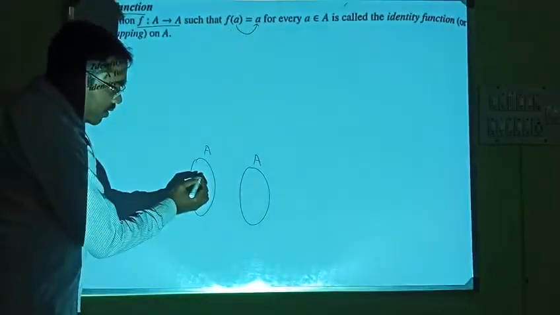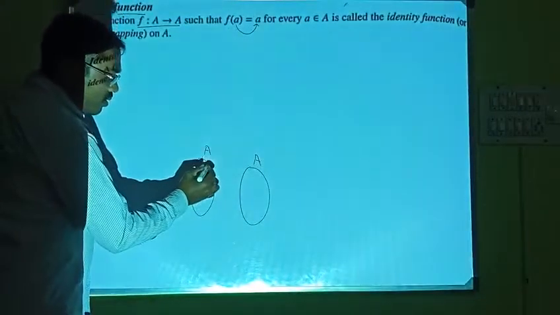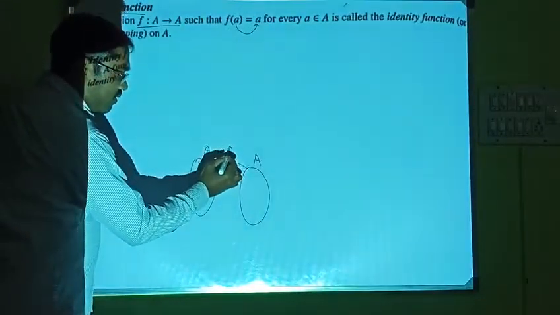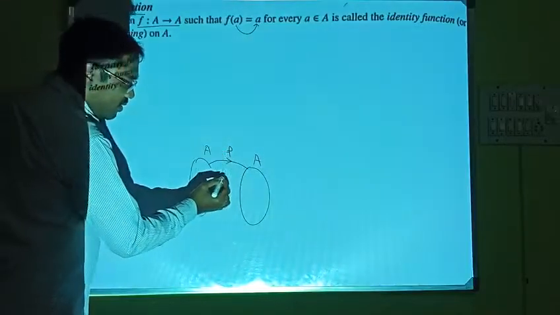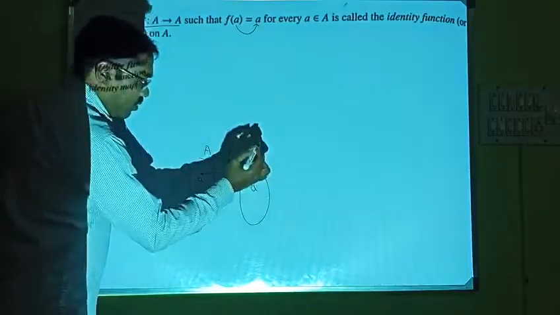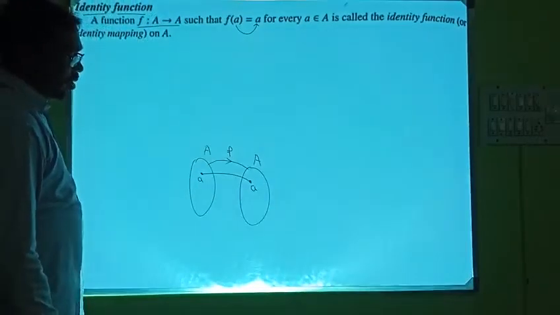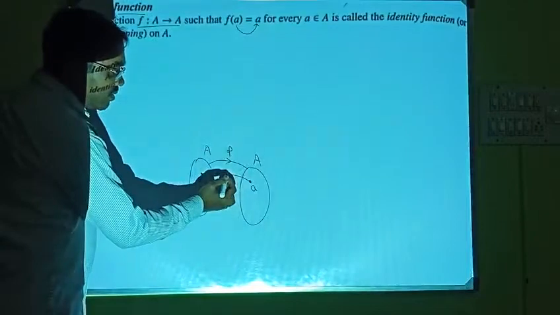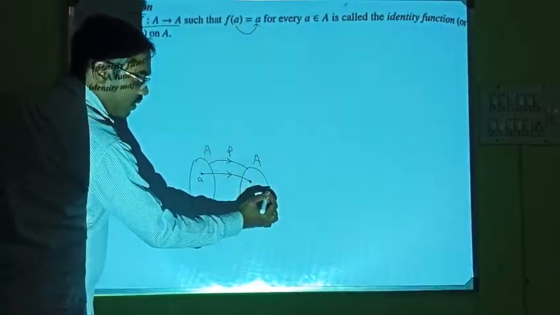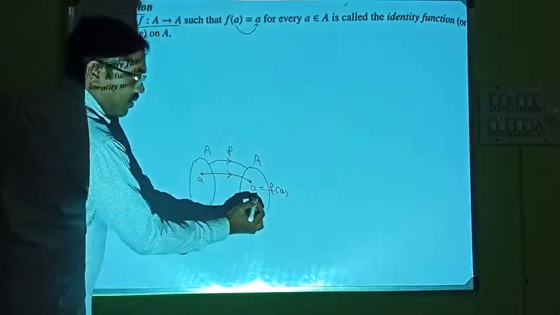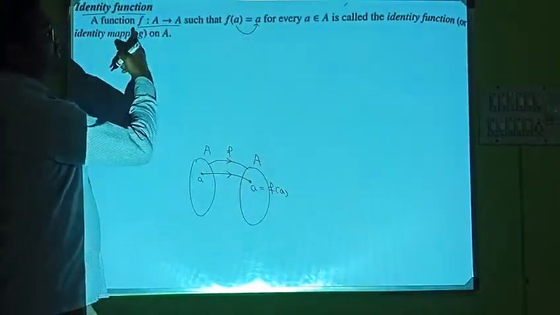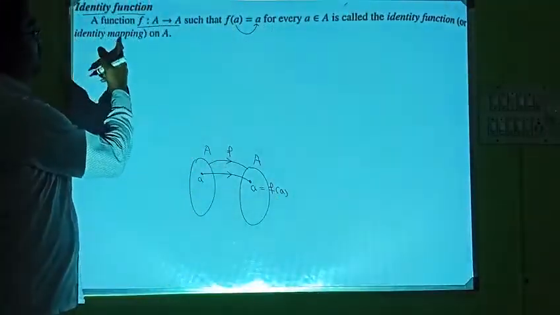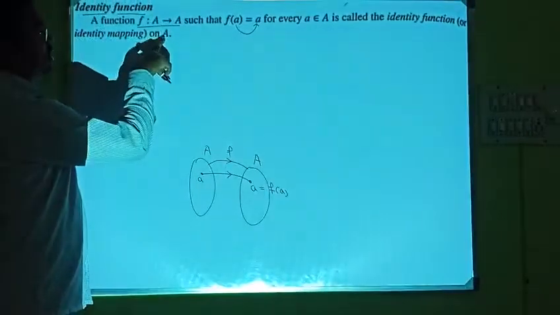Suppose you have an element a here. Suppose this is the function f. If you apply f on this element, you will be getting the same element a only. So image of a is a itself. Such a function is called an identity function, or identity mapping on the set A.